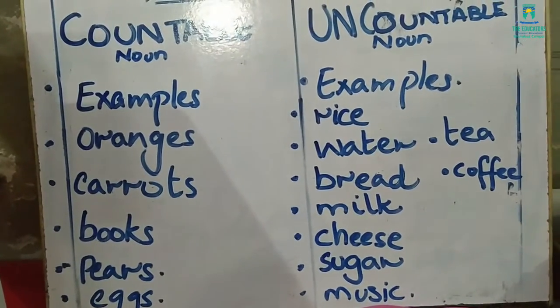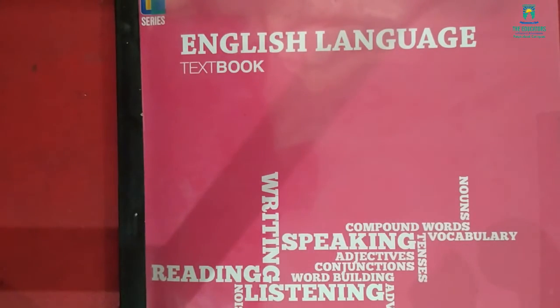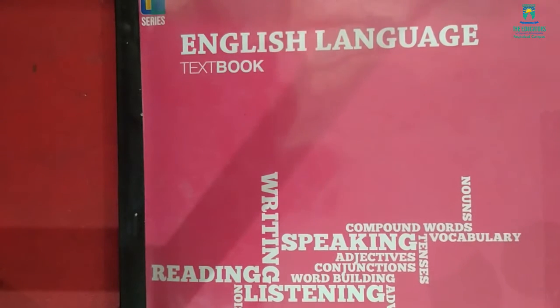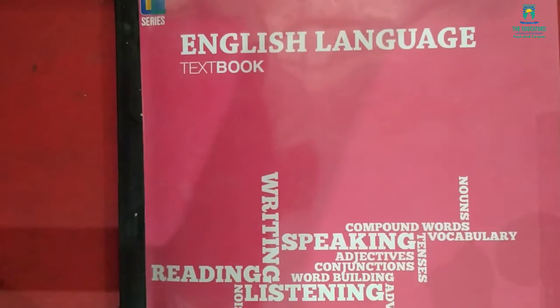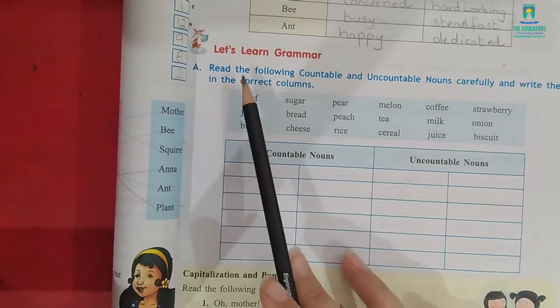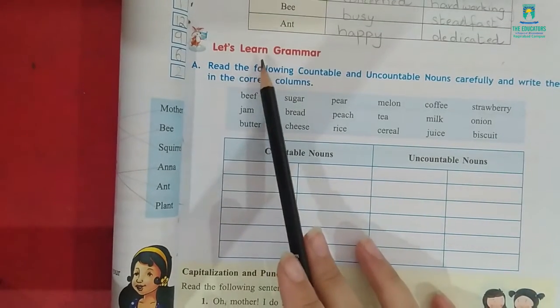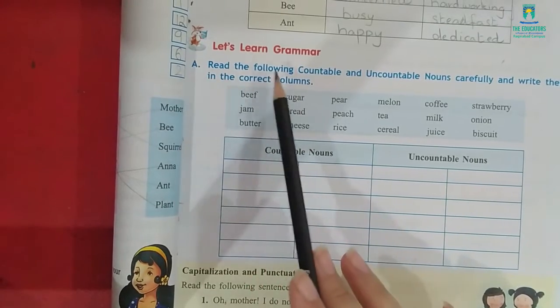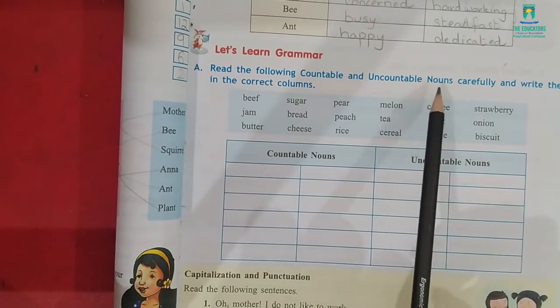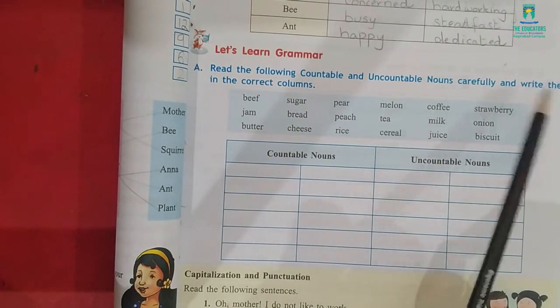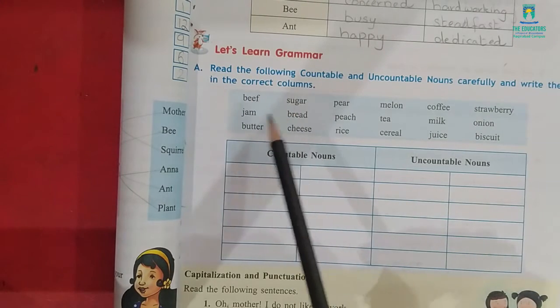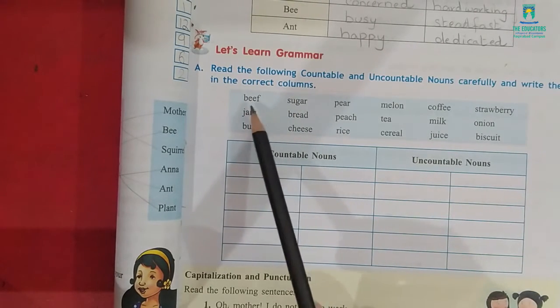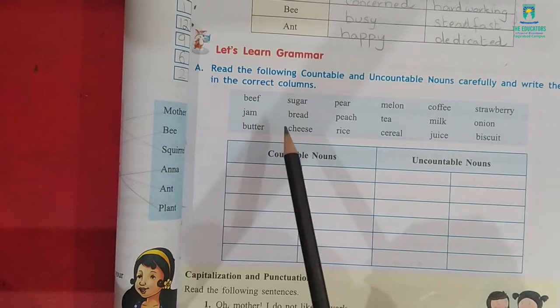So let's do it. Let's take out your English textbook of class 4 and look at page 30, exercise A, in which they are asking us to learn grammar. Read the following countable and uncountable nouns carefully and write them in their correct column. Now let's read the options.